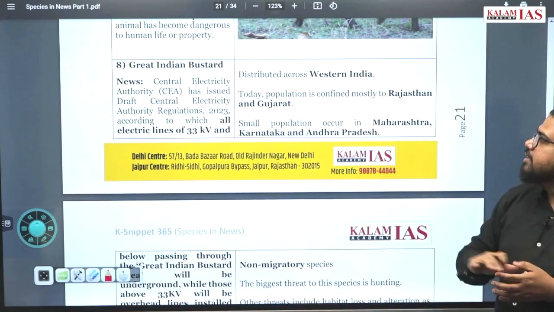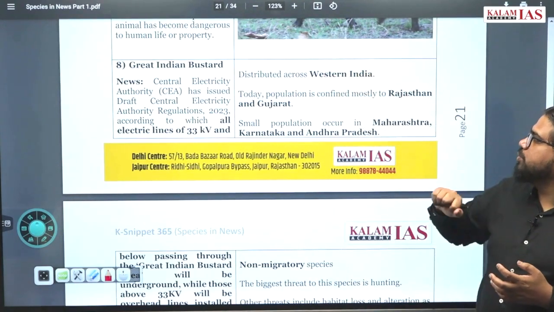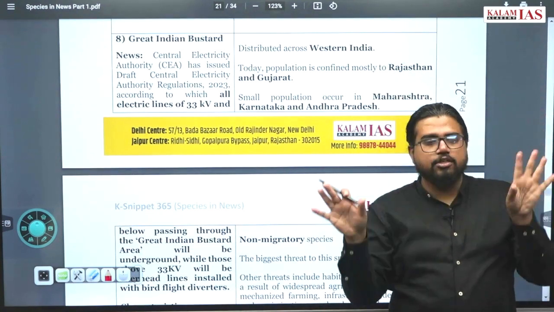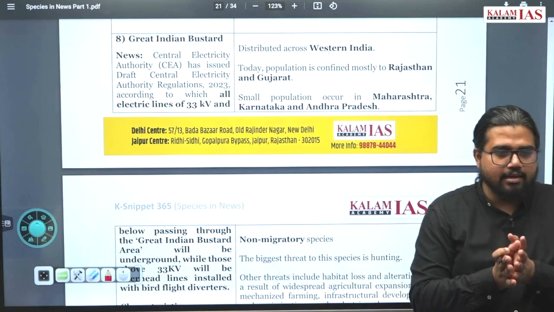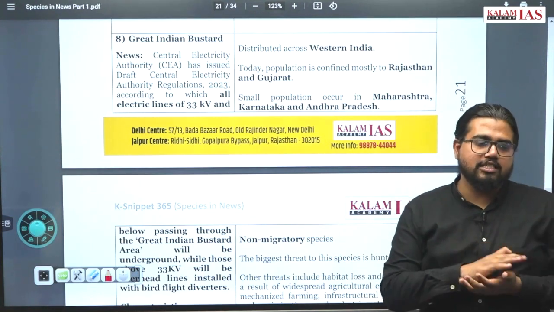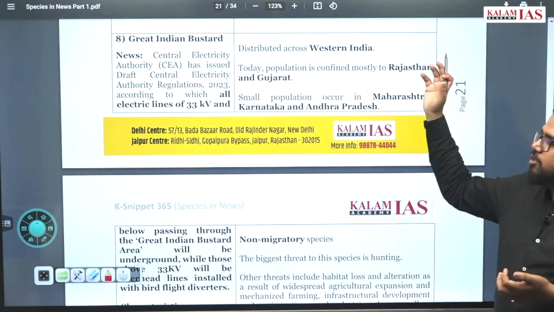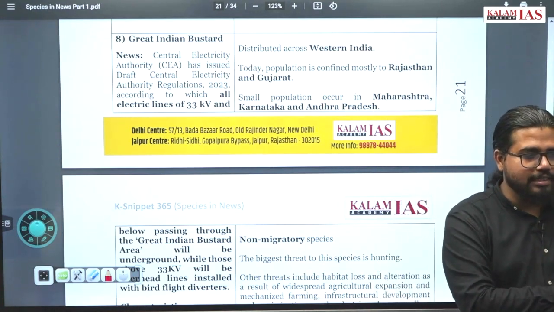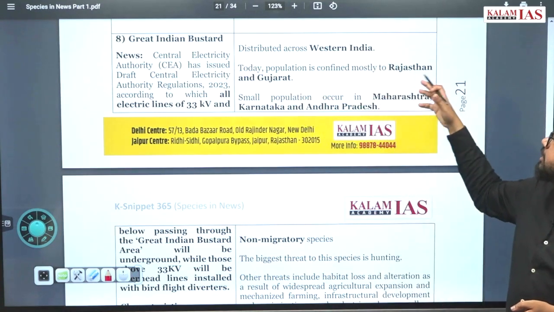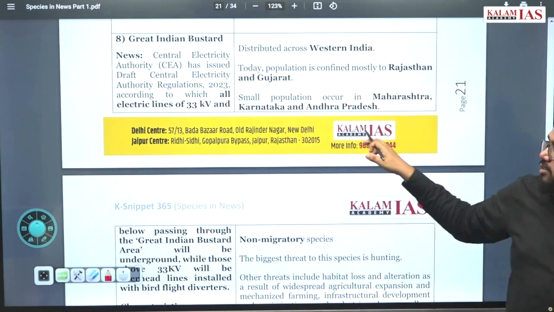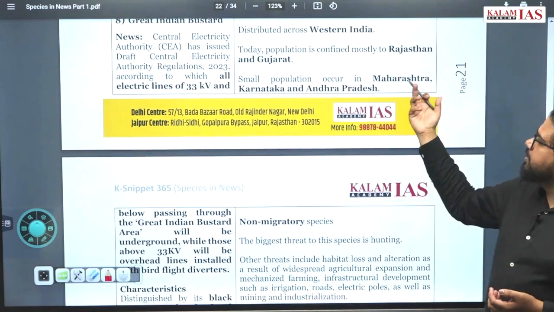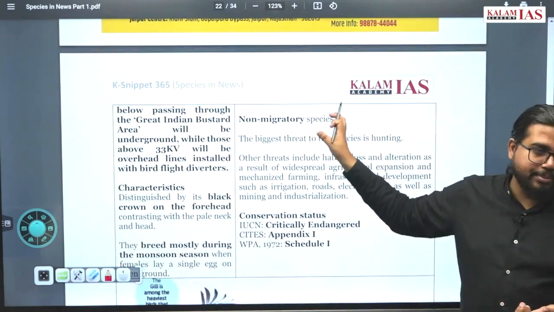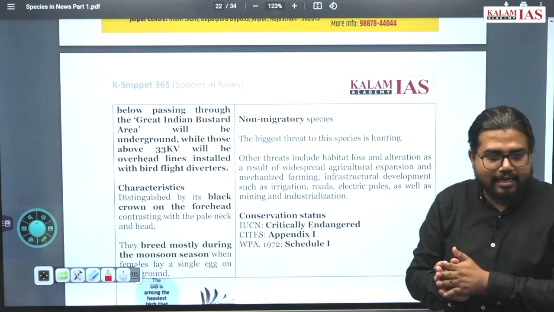It is distributed across Western India. In earlier times it was distributed across peninsular India, from Karnataka and all these states. But due to different human interventions, the population has been dwindling over the years. Today you can only find this species limited to Rajasthan and Gujarat. Small populations occur in Maharashtra, Karnataka as well as Andhra Pradesh. It is a non-migratory species. Very important: this is not a migratory species.